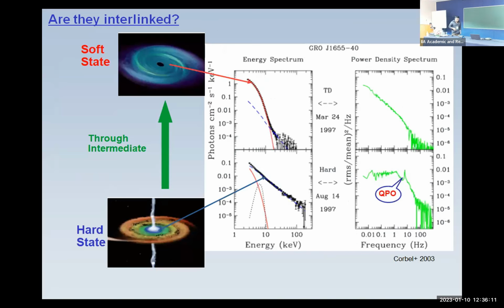So now the question is, are they interlinked? The answer is yes. If you move from hard to soft state through the intermediate state, you can see how the spectrum is changing and, correspondingly, the appearance of the QPO and its disappearance. So they are definitely interlinked, and one should explain both properties from the same model.